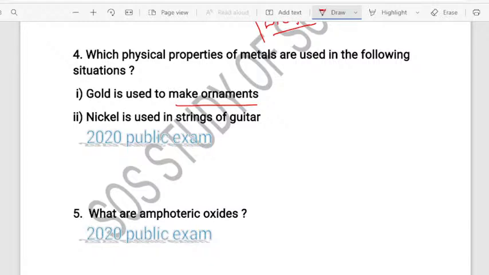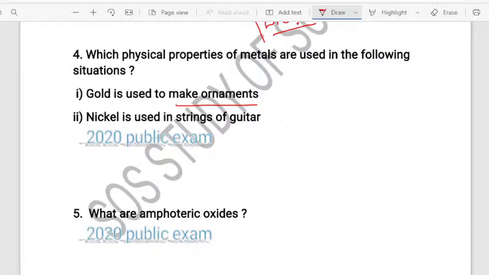Yes. When it comes to nickel being used in the strings of a guitar, why? What is the property of nickel? Very good. Ductility. Most of you are saying sonorous. Yes, of course, metals produce sound, but what is the property of a string? A string is nothing but a thin wire, dear students.